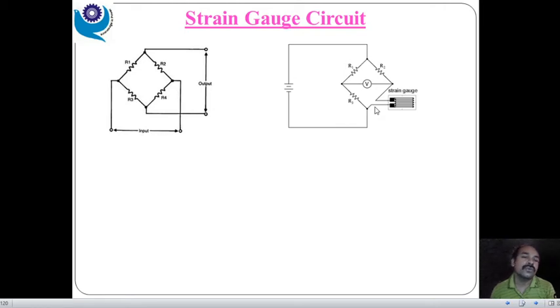Some strain gauges, when adjusted to 1 kilo ohm, change in resistance due to the surrounding, ambient temperature. So we can connect a potentiometer or preset here to adjust and balance the bridge. Compulsorily we have to connect a potentiometer here, so as to balance the bridge to take the readings.